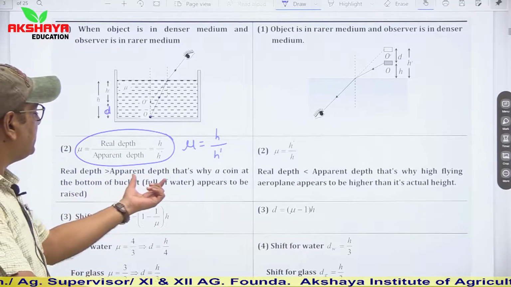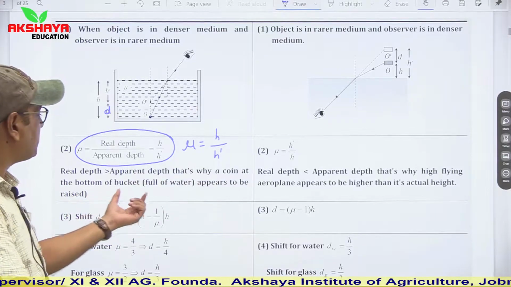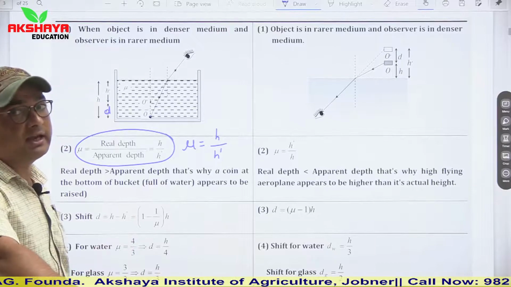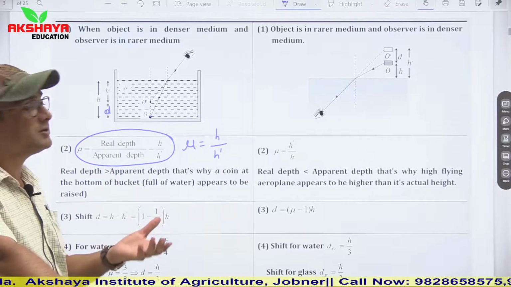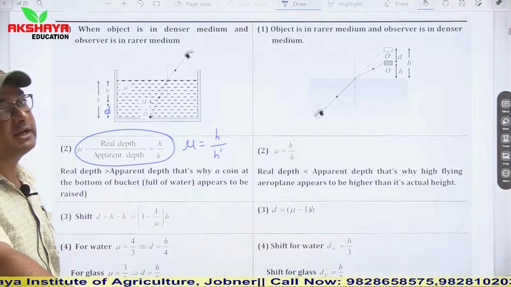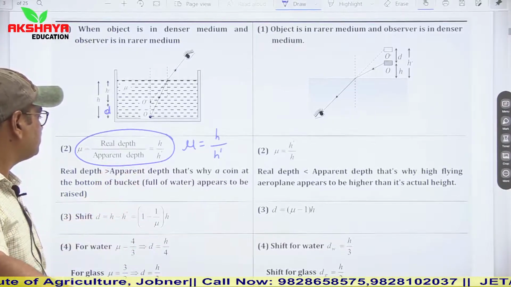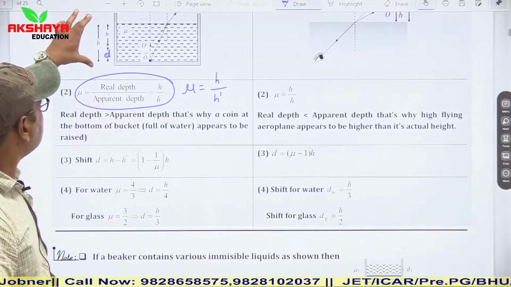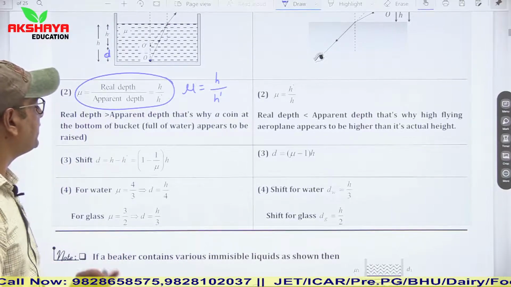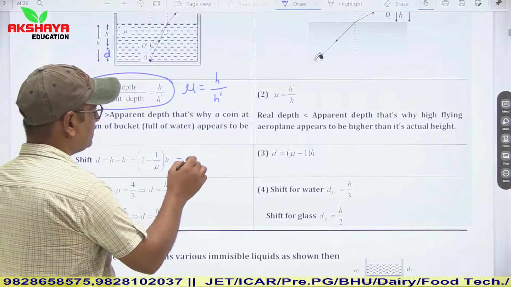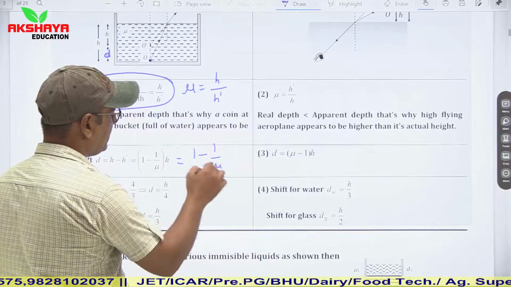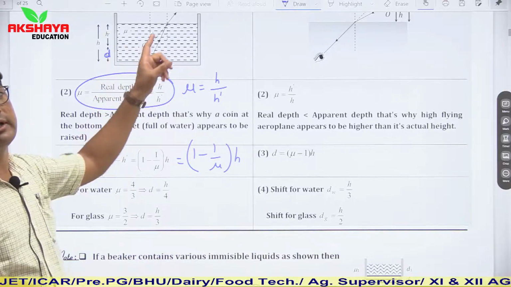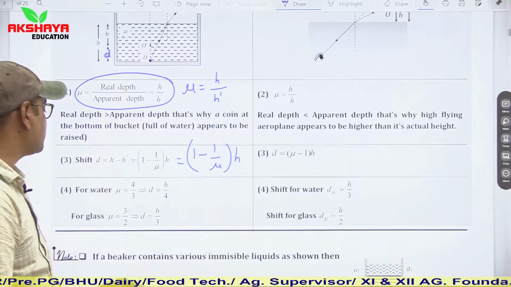So real depth is greater than apparent depth. That's why a coin at the bottom of a bucket appears to be raised. If we place a coin at the bottom of a bucket, it seems to be raised because real depth is always greater than apparent depth. In this case the shift is total height minus h dash, which is equal to d. So d is equal to (1 minus 1 upon mu) into h, when the observer is in a rarer medium and the object is in a denser medium.